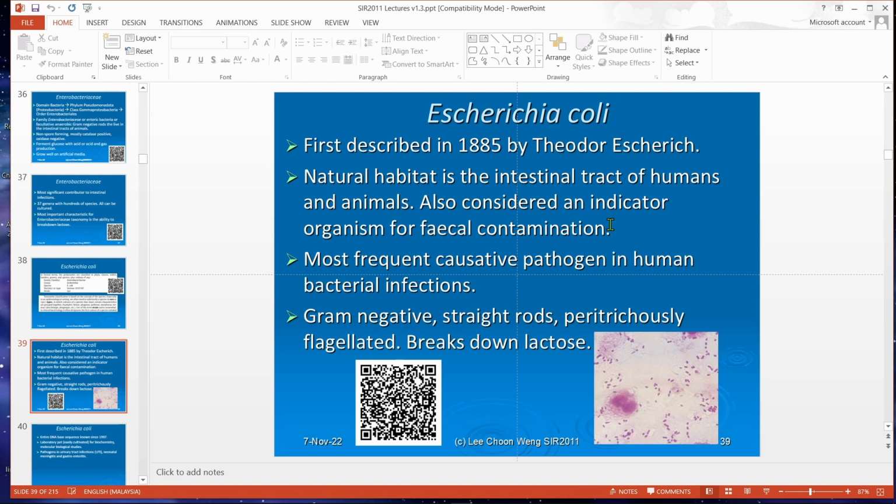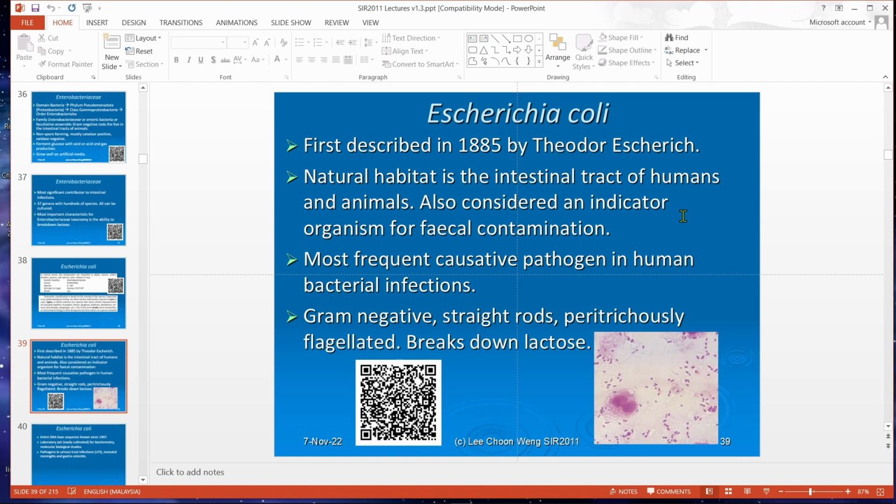It was first described in 1885 by Theodor Escherich. He found it and described it, and first named it Bacterium coli, a bacterium that lives in the intestinal tract.